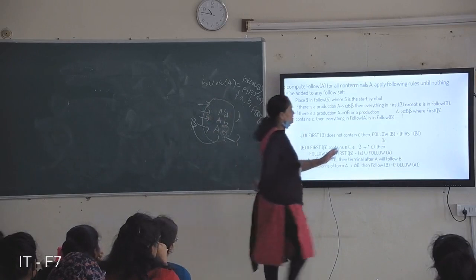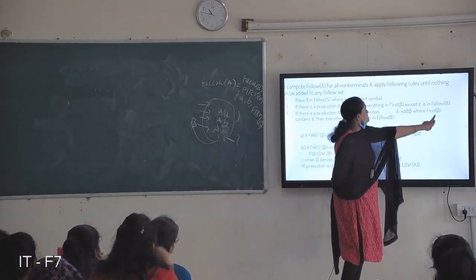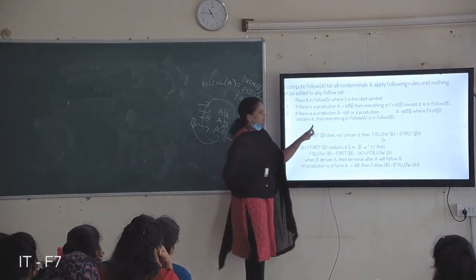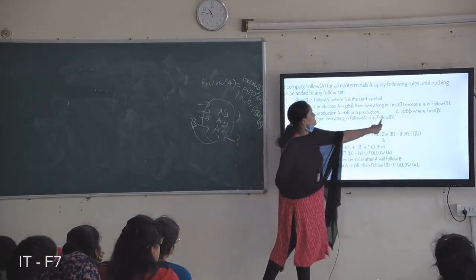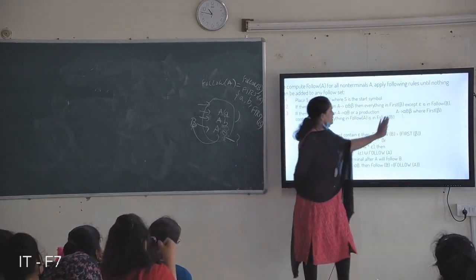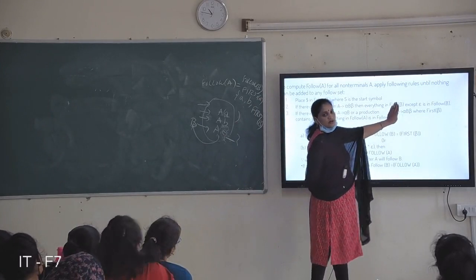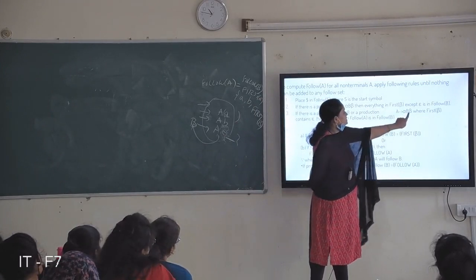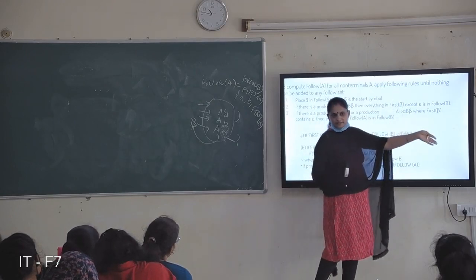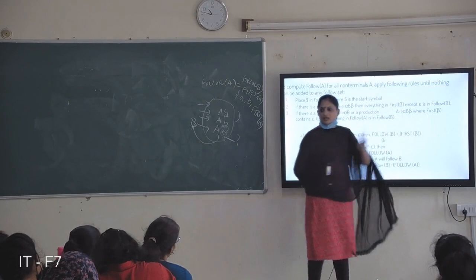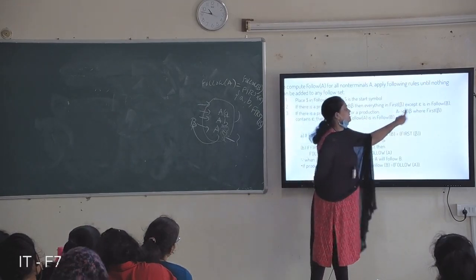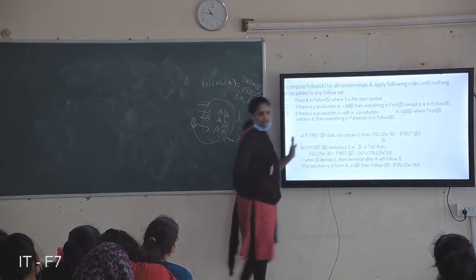Where first of beta contains null, then everything in follow of A is in follow of B. Right now you are finding follow of B. So what is in follow of B? After B there is beta, so first of beta will be included in follow of B. And if first of beta contains null, whatever the symbols in follow of A are included in follow of B. That is the only thing you consider.